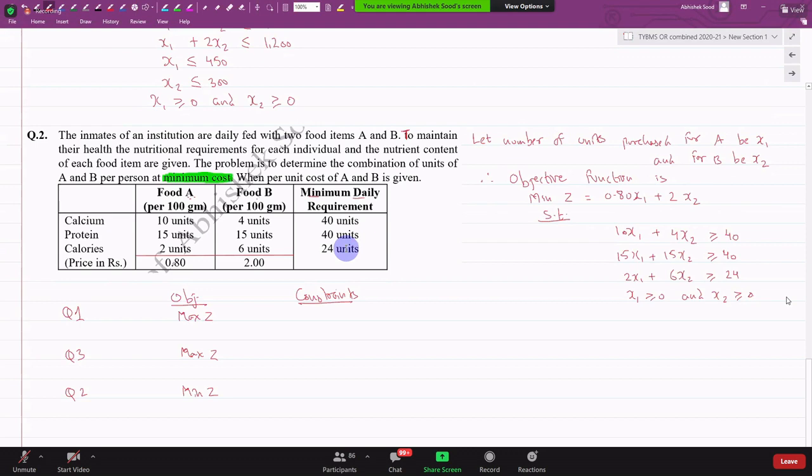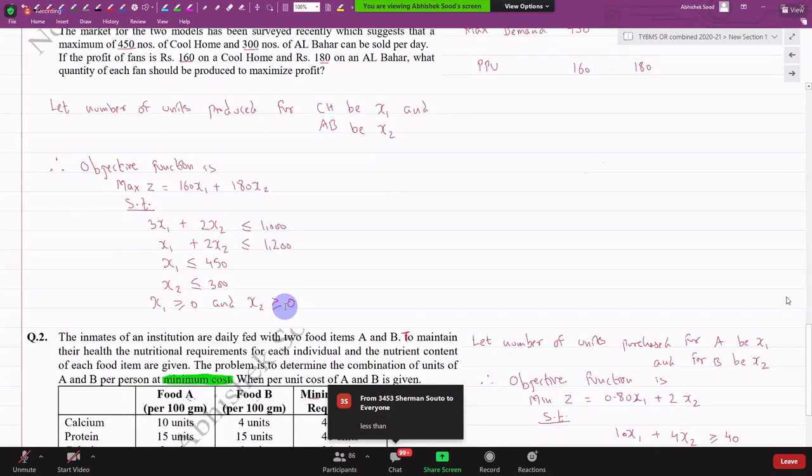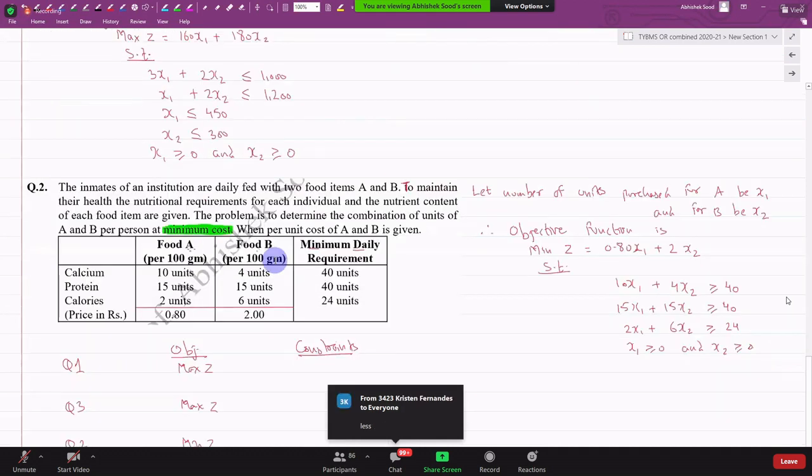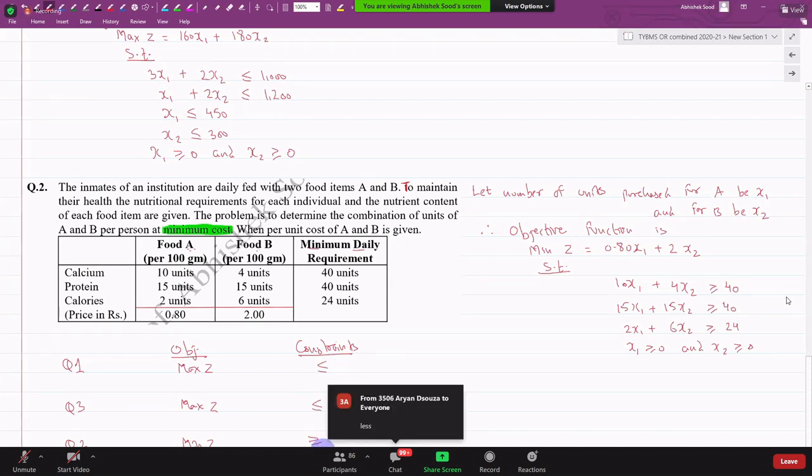Constraints. In first sum, all the constraints were more than equal to, less than equal to? Jaldi batao. Less than equal to, right? Here, all of them were less than equal to. Objective function max Z, less than equal to. If I ignore non-negative, here in case of min Z, all of them what? More than equal to. So can I say, is this correct? This is correct.